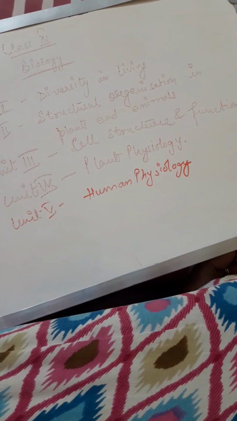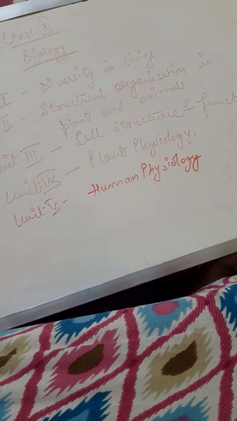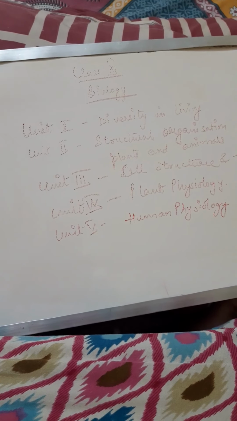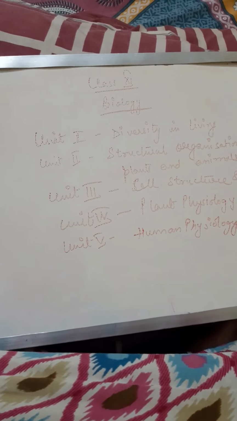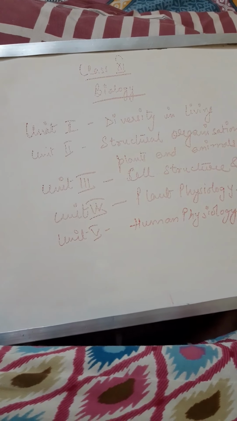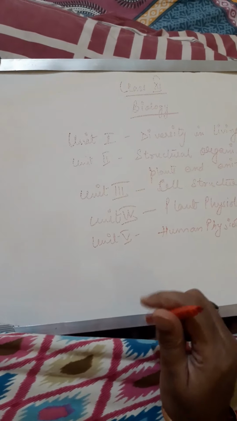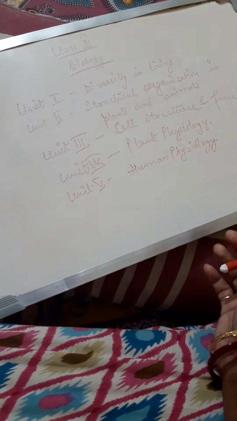This consists of 7 chapters, that is digestion and absorption, breathing and exchange of gases, body fluids and circulation, excretory products and their elimination, locomotion and movement, neural control and coordination, chemical coordination and integration. Here also you have studied about all these from class 6 onwards, but the difference over here is you are going to study each and everything in detail.